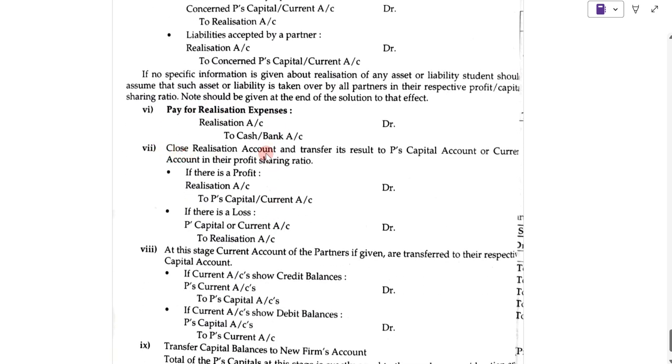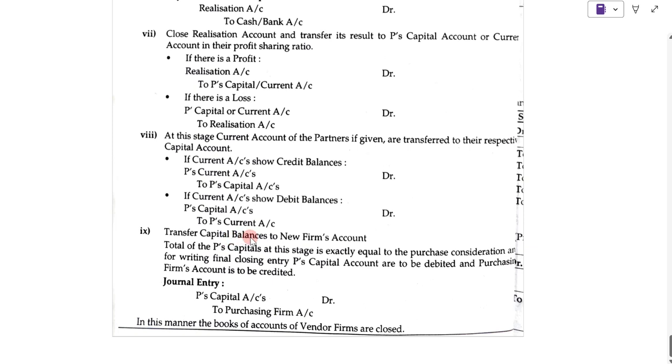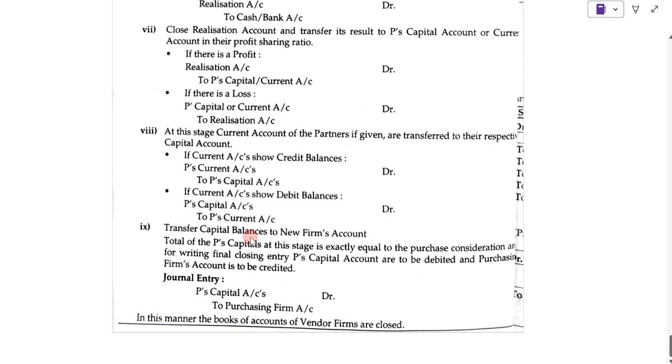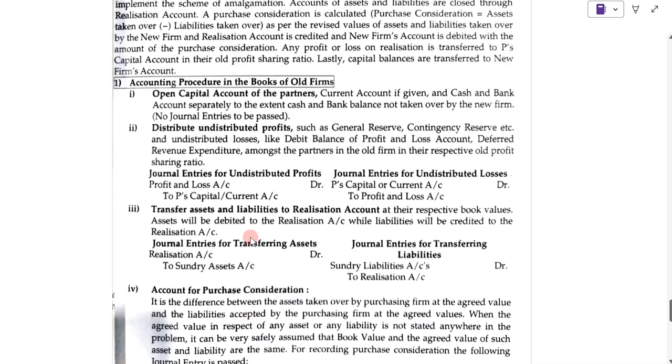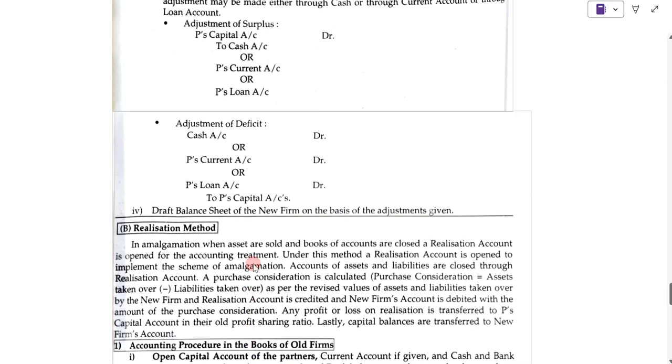Seventh, close realization account and transfer its result to partner's capital account or partner's current account in their profit sharing ratio. Eighth, at this stage, current account of partners, if given, are transferred to the respective capital account. Ninth, transfer the capital balance to new firm's account. So these are the steps which are to be followed while preparing the books of old firm for realization method. So this was all about in this video.